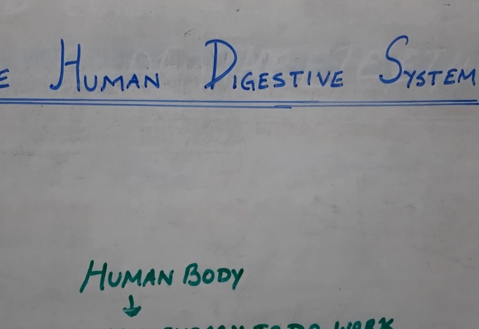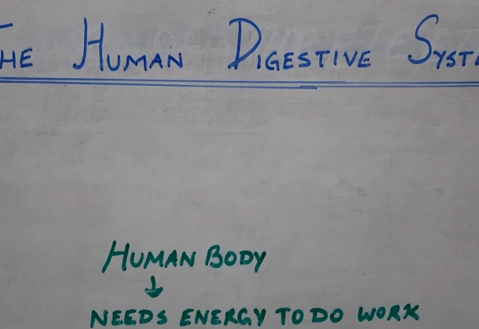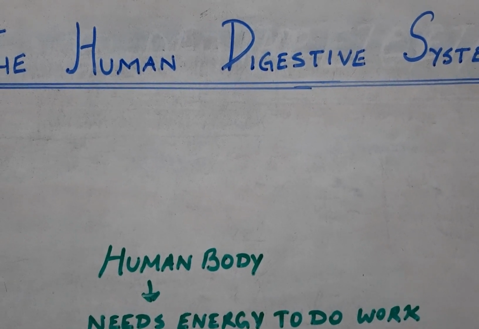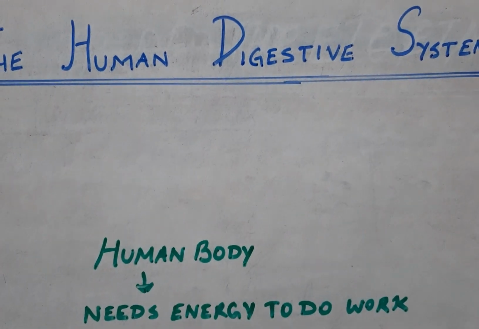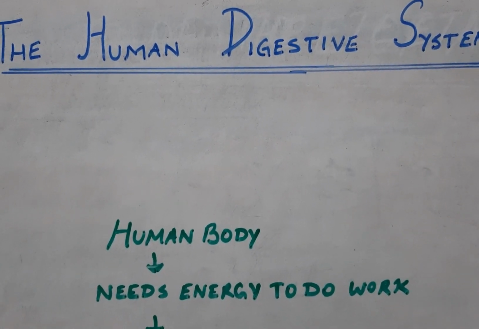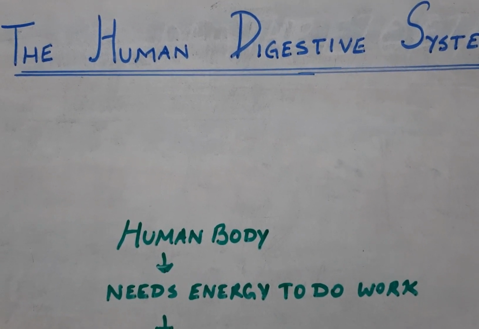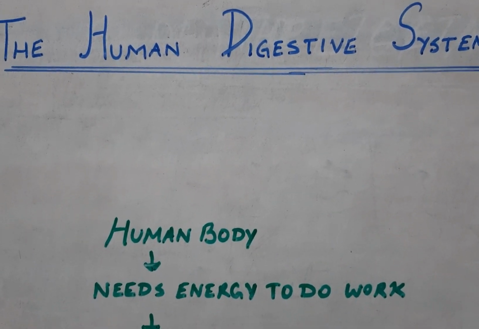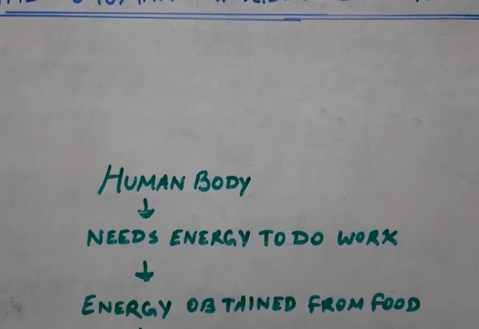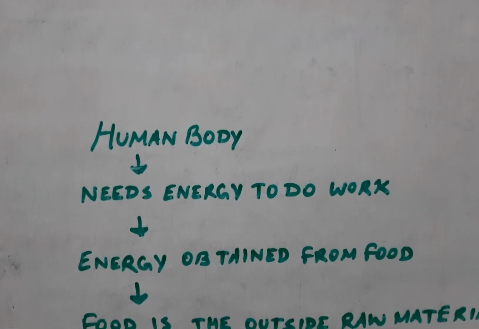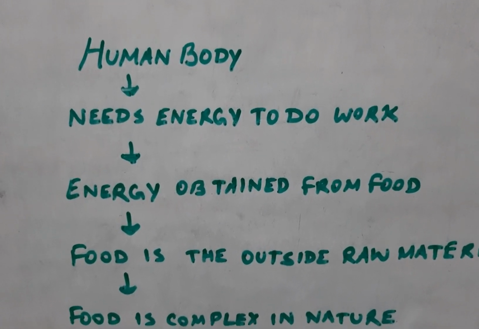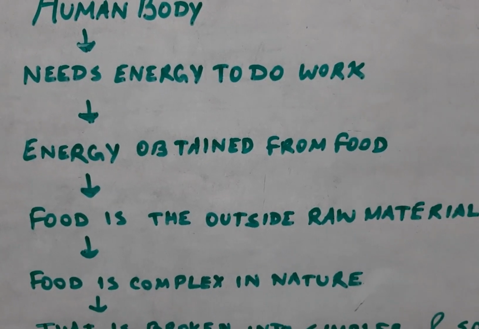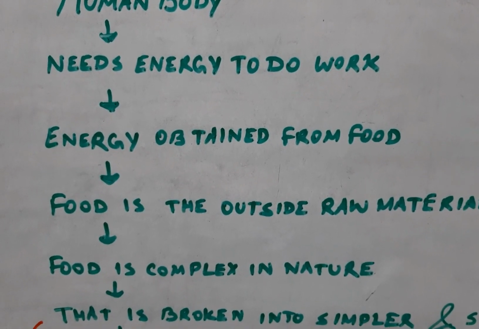Now before going into details, let me tell you about the importance of food and how it gets digested. As we are discussing the digestive system, we need to know how and why food gets digested in the body. The human body needs energy to do work, and this energy is obtained from the food that we take from the external medium. Now what is food? It is the outside raw material that provides us energy.